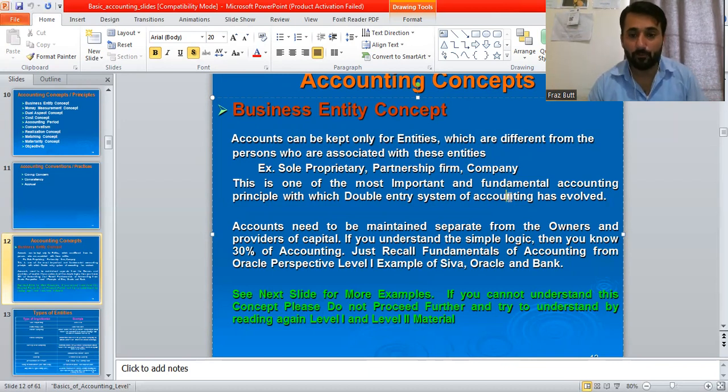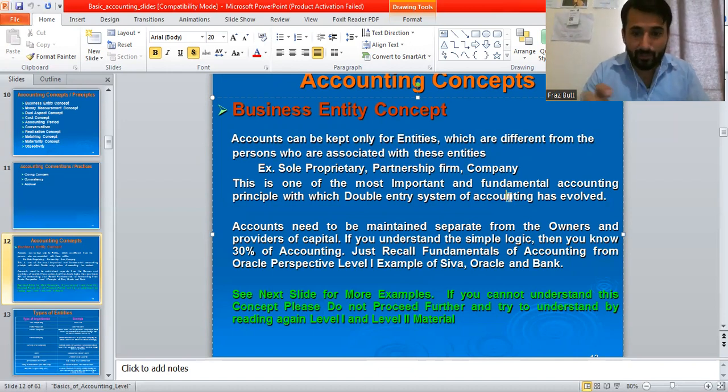Partnership is that type. And then company means there are seven or more than seven members. There is a difference between public and private limited, but in general, a private limited company should have a minimum of seven members, and a limitation of more than 1 million revenue for a company. Then you have to get it registered in SEC.